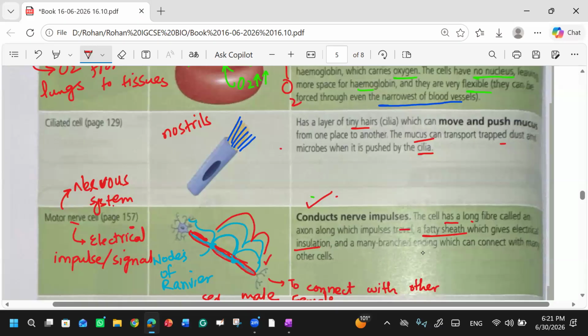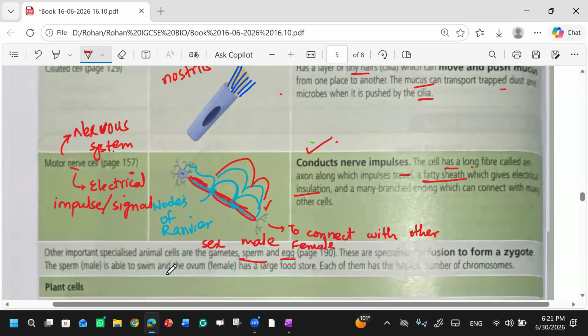And many branched endings will be there. What is the function of these branch endings? They connect one motor nerve with the second or third motor nerve. This is how a long message will be conducted. Okay, clear?